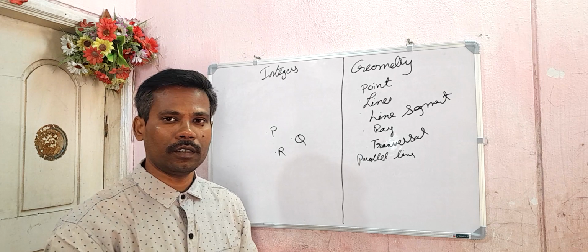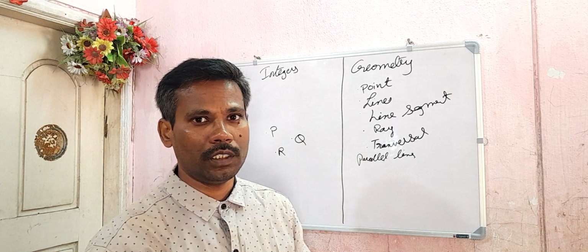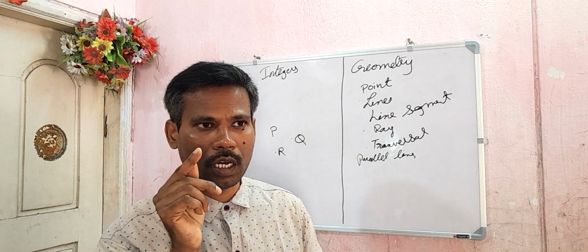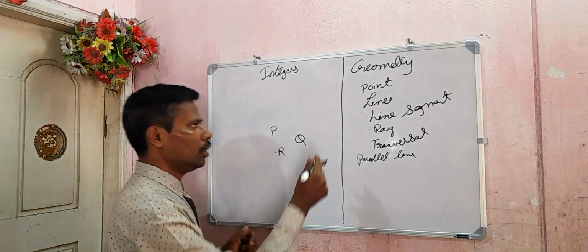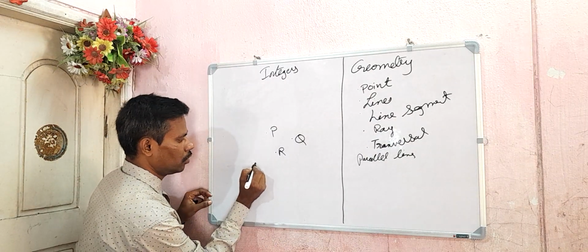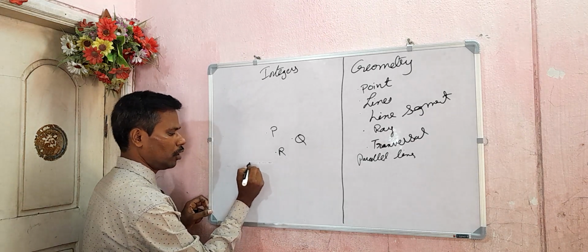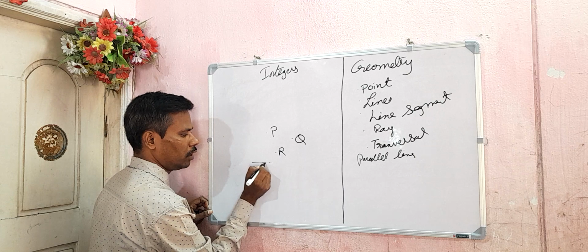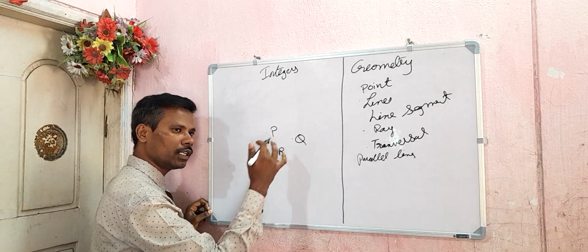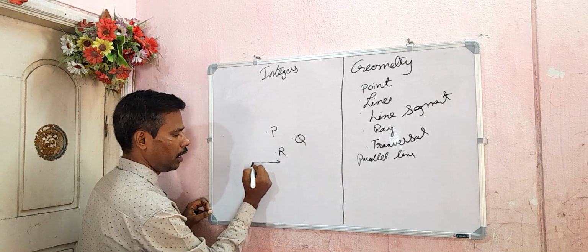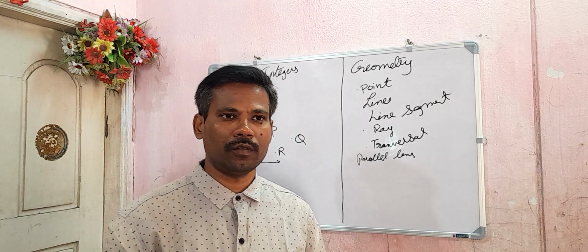Next goes to line. What do you mean by line? Line is a set of points. See how I am using the language. Set of points. Set means some group. Line is a set of points. That means there are so many points in this. When you join all this, you will get one line. The arrow indicates that the points are going endlessly on that side as well as this side. So line is a set of points.